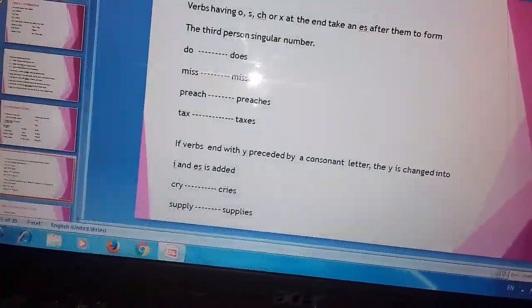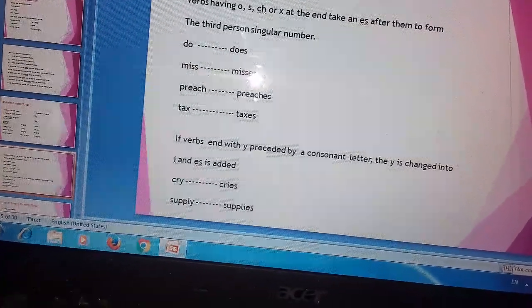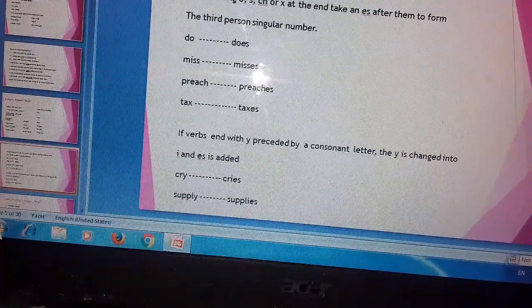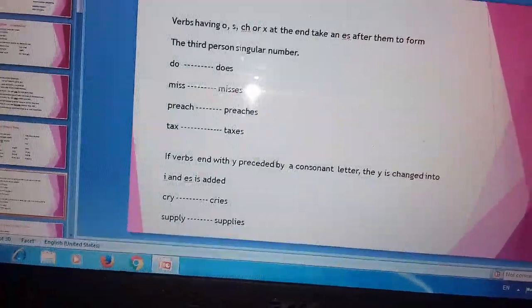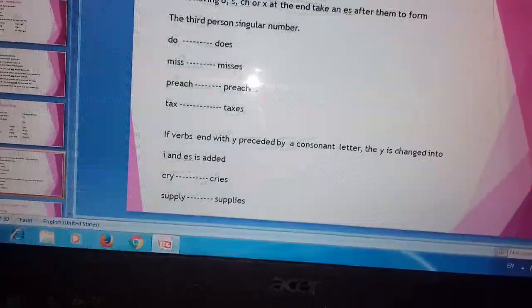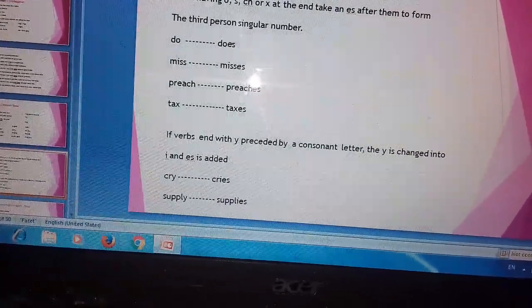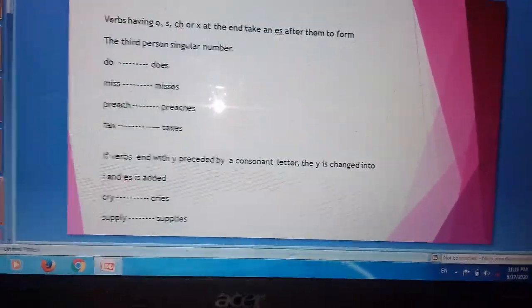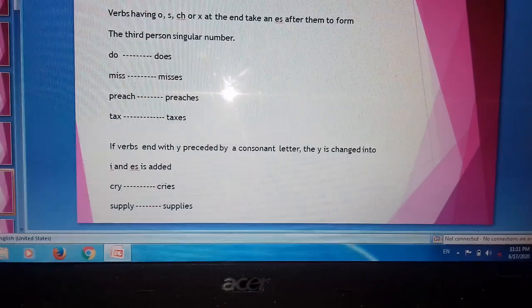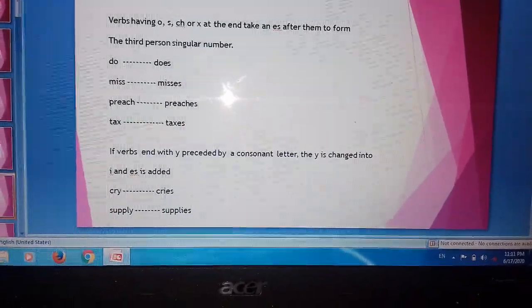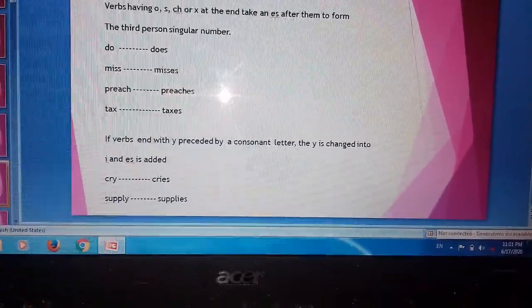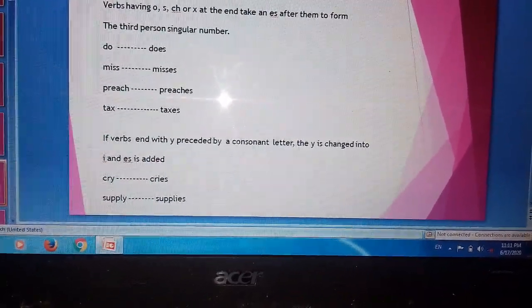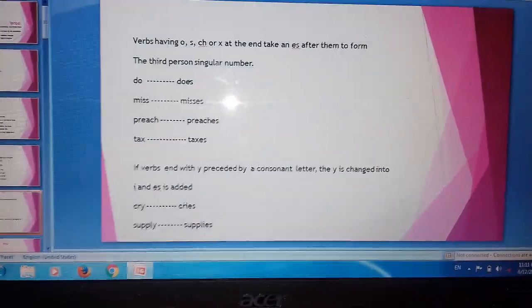Right? Okay, now but see, if the verb ends with y, and if the y is preceded by a consonant letter, there are two conditions: the word ending with y, as well as y is preceded with a consonant letter. What will happen? The y will be changed into i, and es is added.